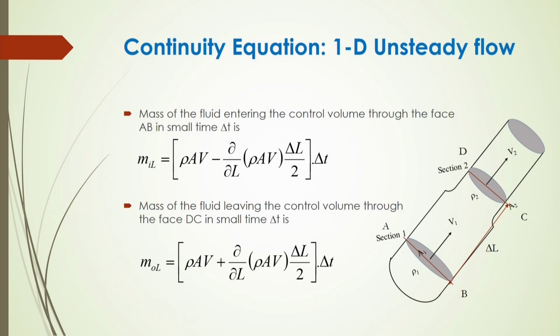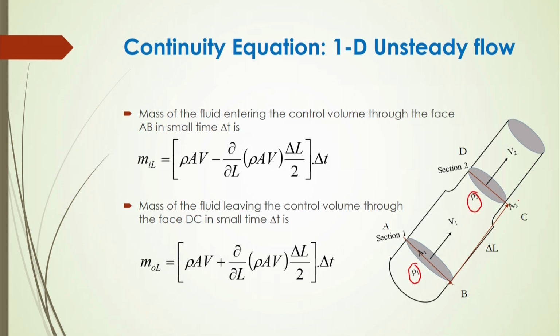Here A1 is the cross-sectional area through which the velocity of the fluid is V1, and the cross-sectional area in section 2 will be A2, and the velocity through this cross section will be V2, and the density at this cross section will be rho 1, and here it will be rho 2.